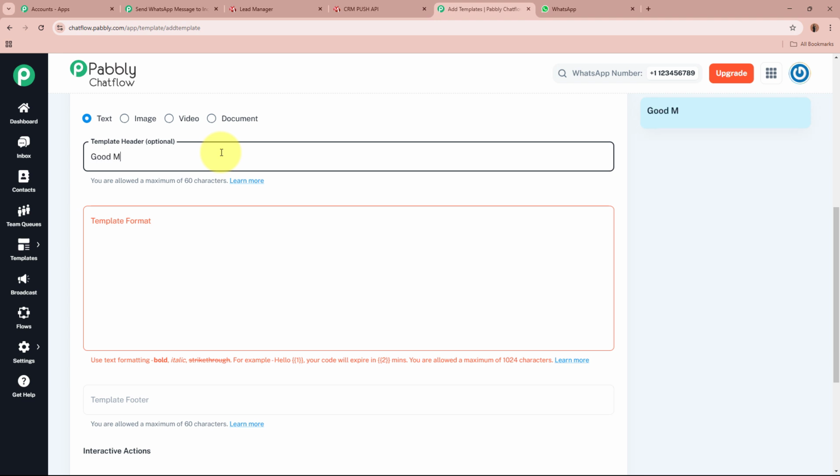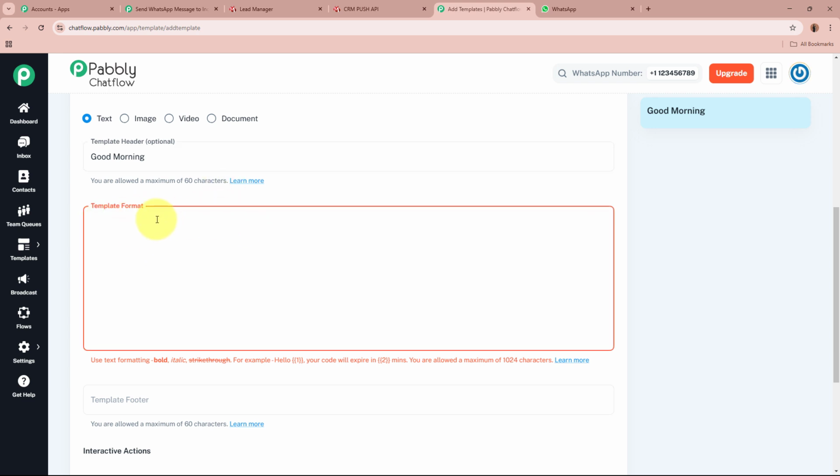So let's suppose the template header I want to give is good morning. Okay, so this is a template header that I want to give. Then there is a template format. This is the main body over here. If you want to format your template, follow the steps given here below in the help desk.